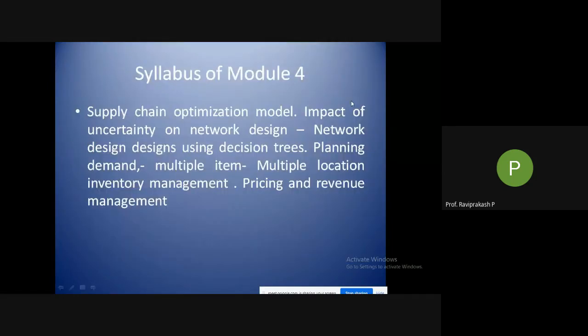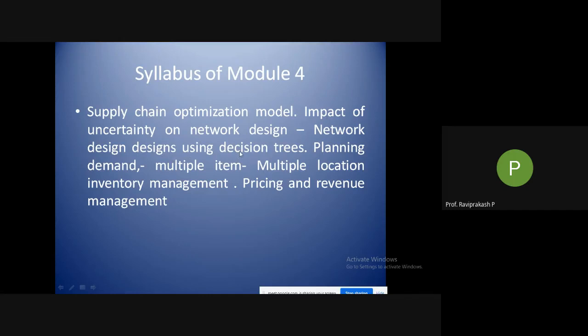This is the syllabus for module 4: supply chain optimization model, impact of uncertainty on network design. The word uncertainty is important here. As and when we go through this, I'll explain what uncertainty is. Then network design using decision trees.